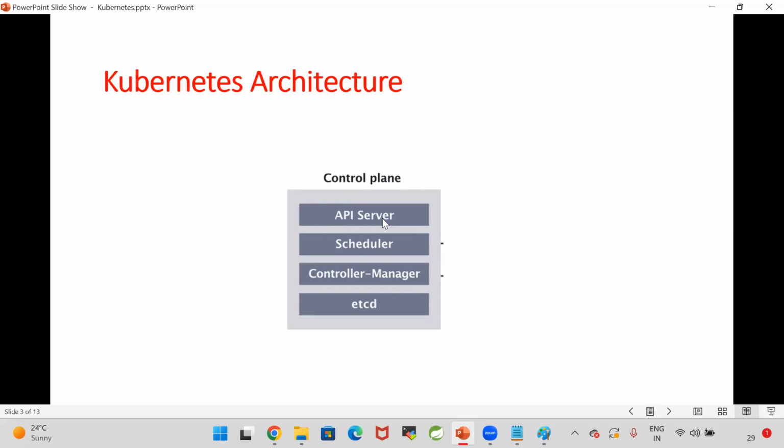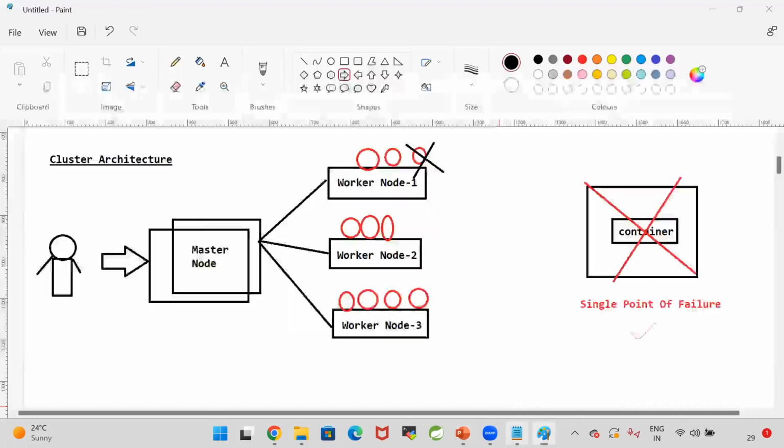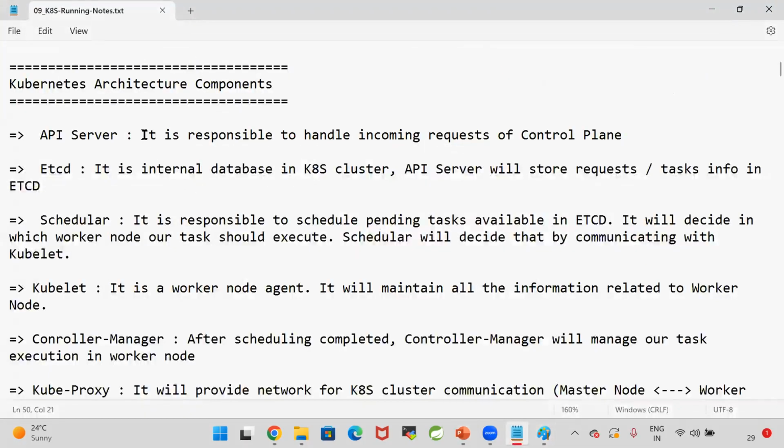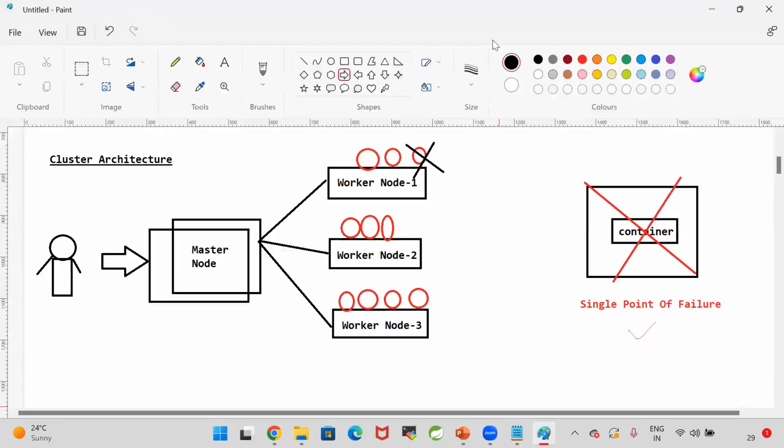The API server will receive the request and store the request in etcd. So when you want to deploy your application using the Kubernetes platform, you will send a request to the control plane, which is called the master node. The Kubernetes API server is responsible for handling incoming requests of control plane deployments. Whatever deployments I want to do, the DevOps engineer will send them to the Kubernetes cluster.